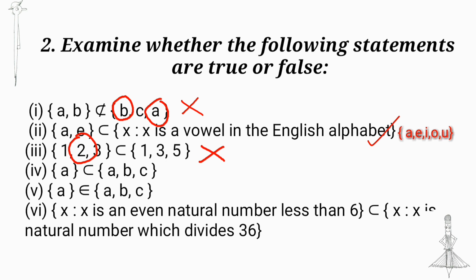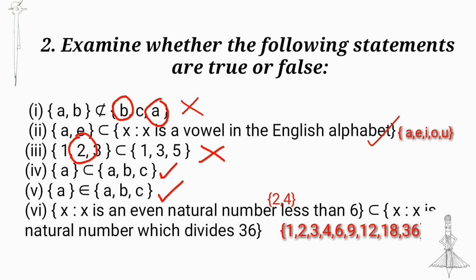Next, {a} is a subset of {a, b, c}. True. a is an element of {a, b, c}. Next, {x : x is an even natural number less than 6} is a subset of {x : x is a natural number which divides 36}. True. Even natural numbers less than 6 are 2, 4 and natural numbers which divide 36 are 1, 2, 3, 4, 6, 9, 12, 18 and 36.